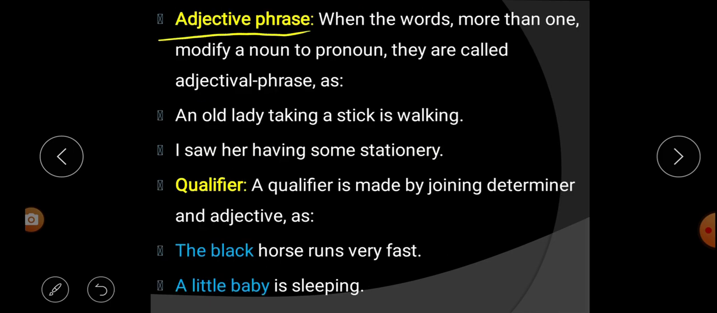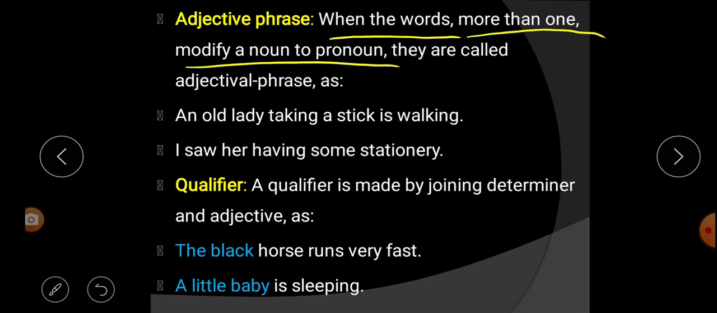Next is adjective phrase. When more than one word modifies a noun or pronoun, they are called an adjective phrase. Understood? What is an adjective phrase? When the words are more than one and they modify a noun or pronoun, that is called an adjective or adjectival phrase. Look at the example below.